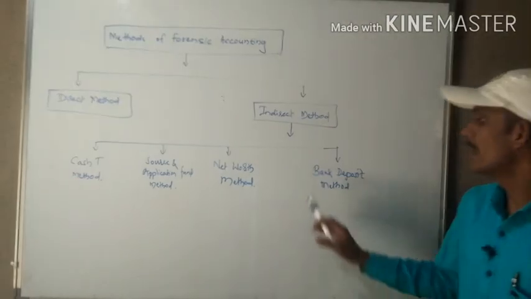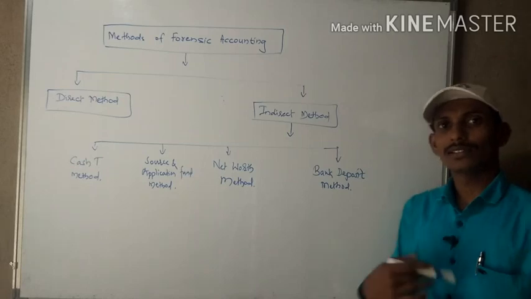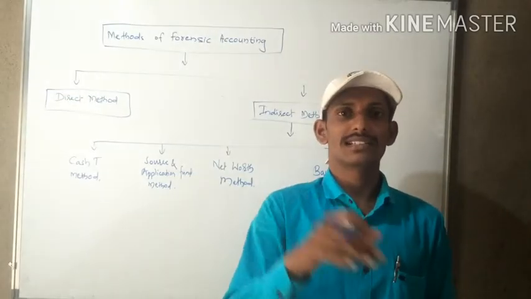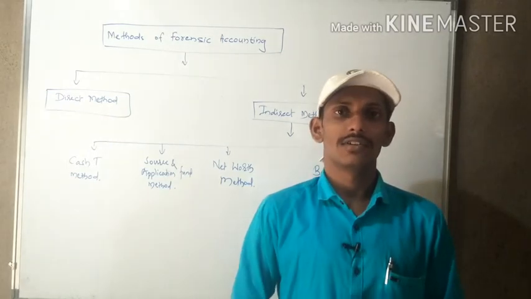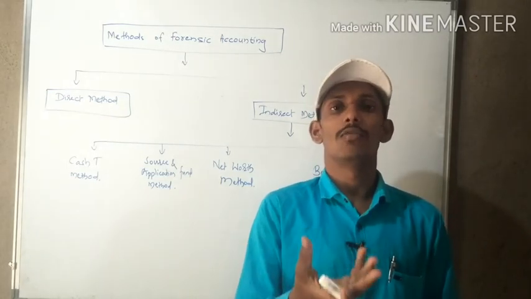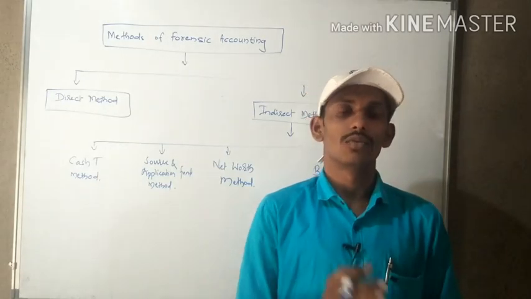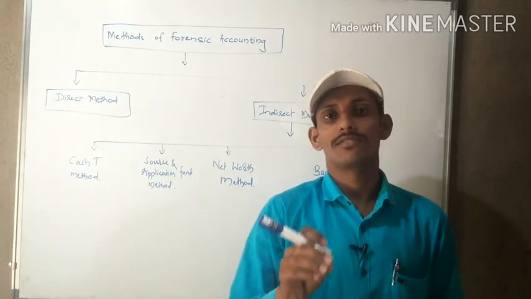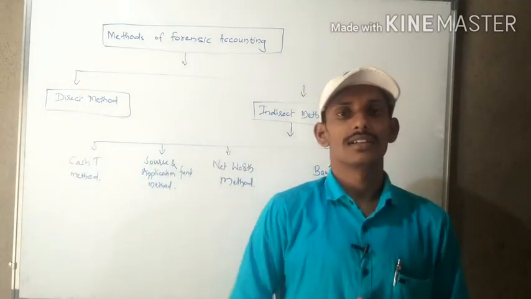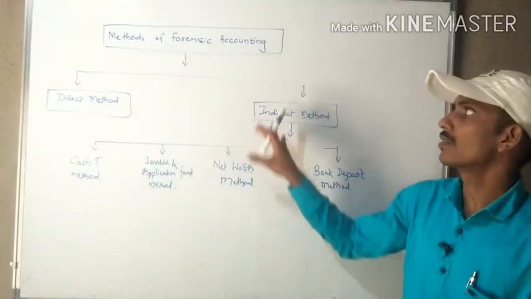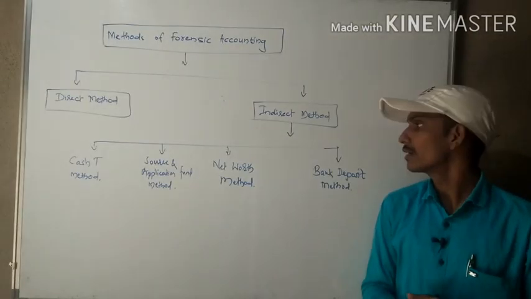And lastly, the bank deposit method. Sometimes, from the passbook or bank deposit transactions, the forensic accountant will come to know how much fund flow there is. From that fund flow he will conclude the financial statement, and whatever information is available he will present in court. This is how the methods of forensic accounting are given.